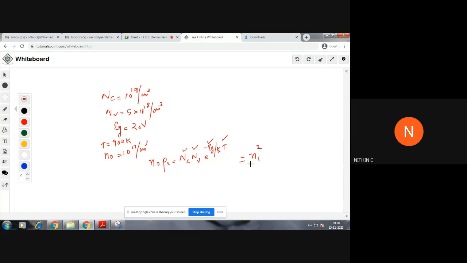So if we need to find the value of Ni, what should we do? The value you get over here, you just take the root of that so that you will get the Ni value. For the value of P0, you just divide this value by N0. So initially you just need to find this value, NC NV e raised to minus EG by KT. After that, you take the root of that value, then you will get Ni. You divide that value with N0, you will get the value of P0. Is that clear? Try to do that. It is only mathematics, I have not said anything else. You know the expression, you can directly apply the values and solve it.